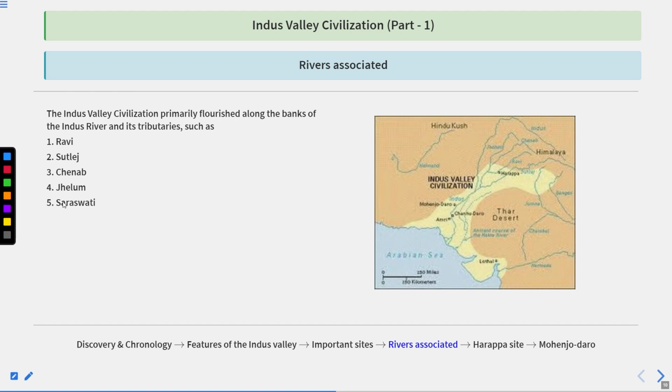Now, here are some rivers which are associated with the Indus Valley civilization. The Indus Valley civilization primarily flourished along the bank of the Indus River and its tributaries such as the Ravi, the Satluj, Chenab, Jhelum and Saraswati. Saraswati was the most important river of the Indus Valley civilization. According to some historians, when the Saraswati River dried up, the civilization was also destroyed. So the Saraswati River was one of the major causes of the decline of the Indus Valley civilization. Clear?